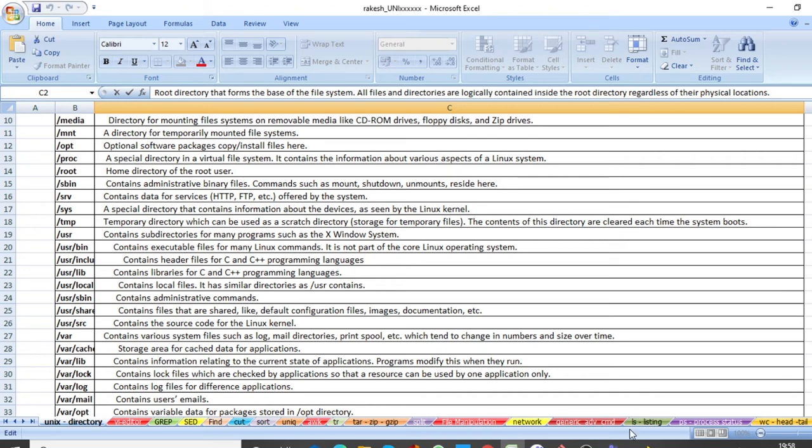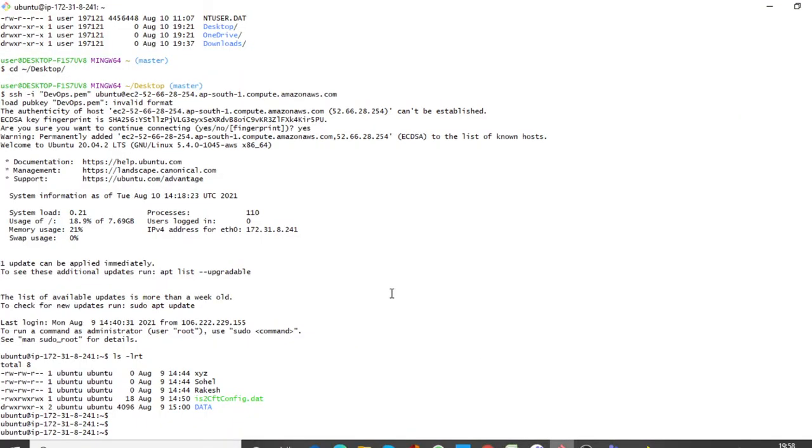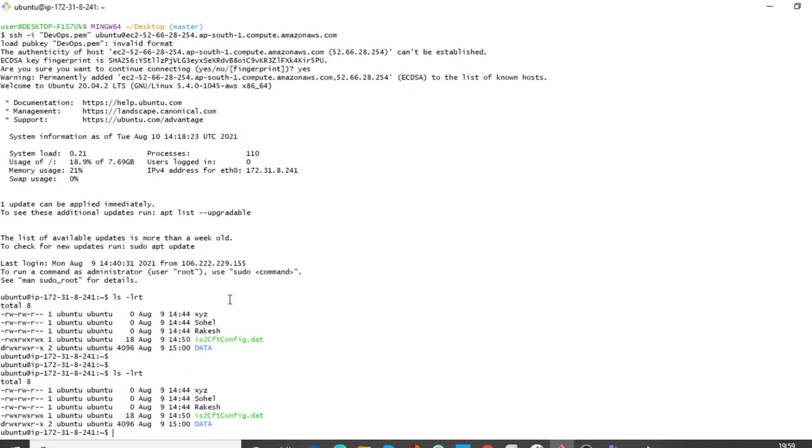And next part, yesterday we learned our ls command, right? So if you do ls -lrt, you can see this line. As I told you yesterday, first column, what will be the first column? Yesterday I told you. Sohail, tell me, what is the first column? First column represents what?